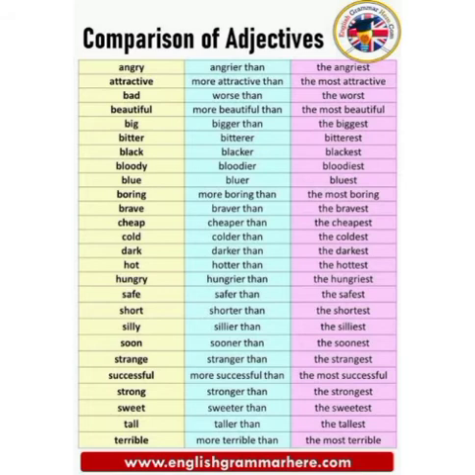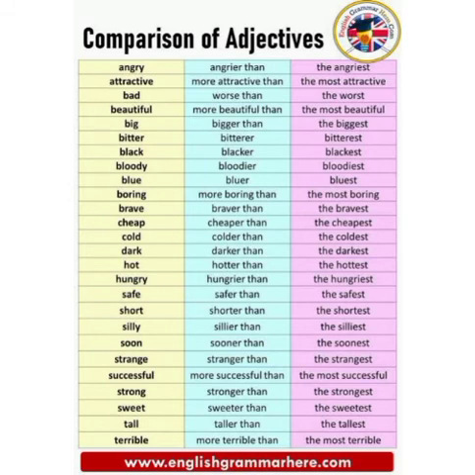Boring, more boring than, the most boring. Brave, braver than, the bravest. Cheap, cheaper than, the cheapest. Cold, colder than, the coldest. Dark, darker than, the darkest. Hot, hotter than, the hottest. Hungry, hungrier than, the hungriest. Safe, safer than, the safest. Short, shorter than, the shortest.